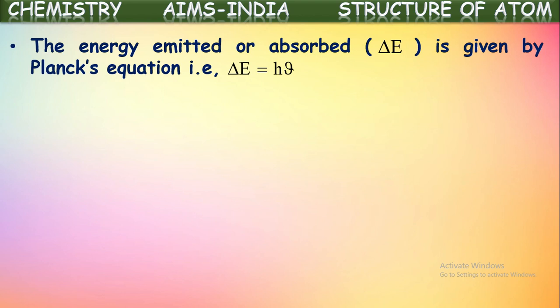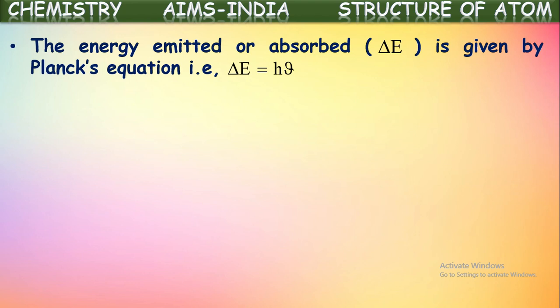The energy emitted or absorbed is given by Planck's equation. He considered the statements from Planck's quantum theory also. What is the main postulate of Planck's quantum theory? There he stated that electrons are emitting energy and this emitted energy is not continuous. Energy emitted by the particles is discontinuous, in the form of small packets, and the energy of each packet, which is called quanta, is equal to h nu, where nu is the frequency of that radiation. Here he also applied the same Planck's equation.